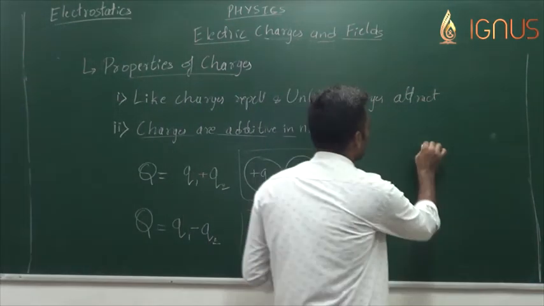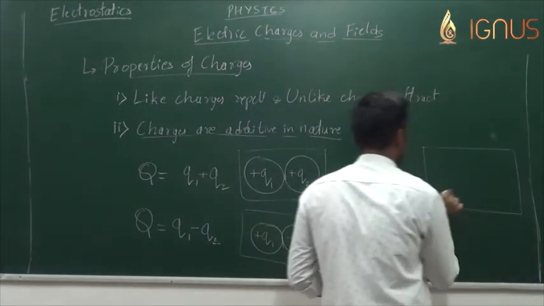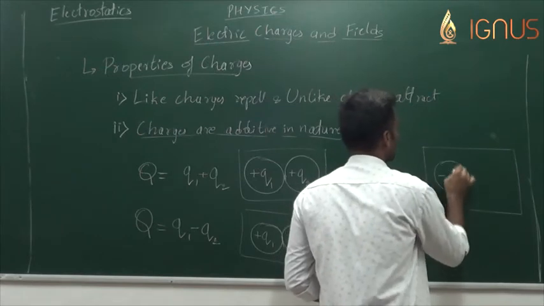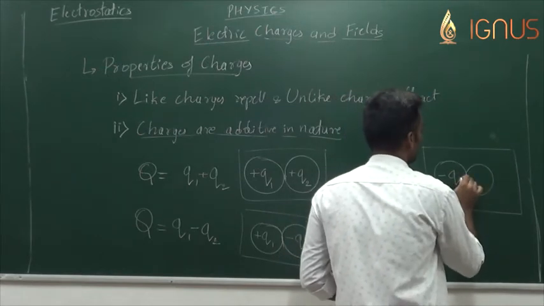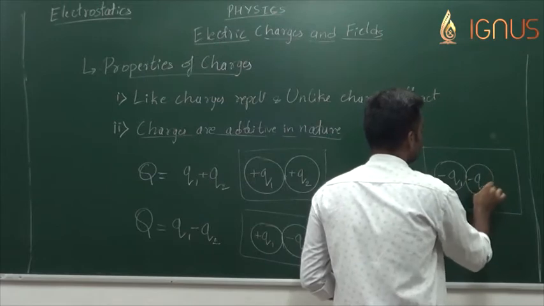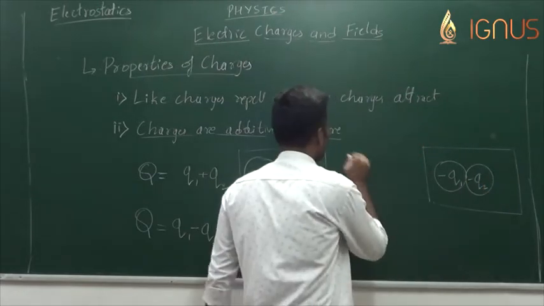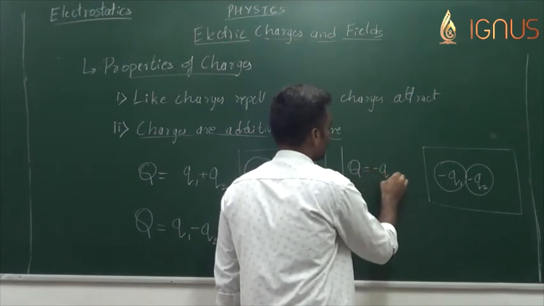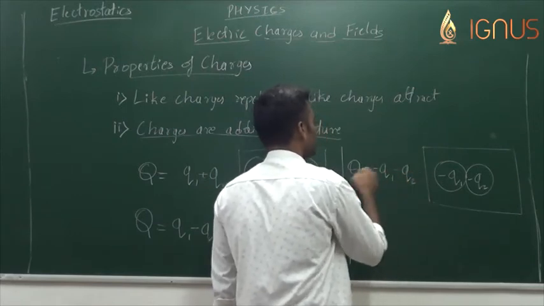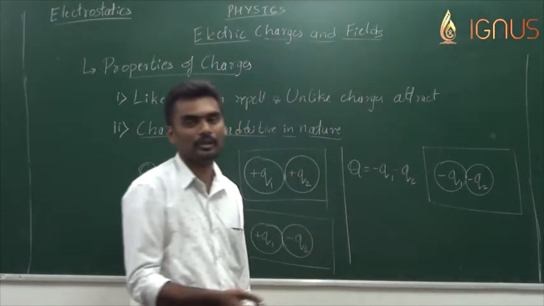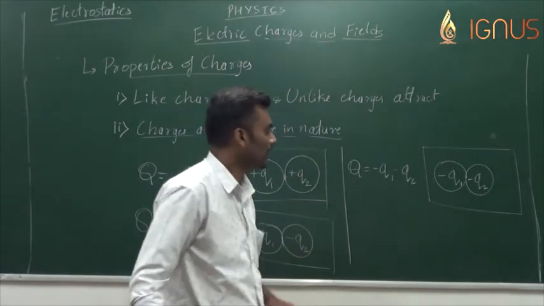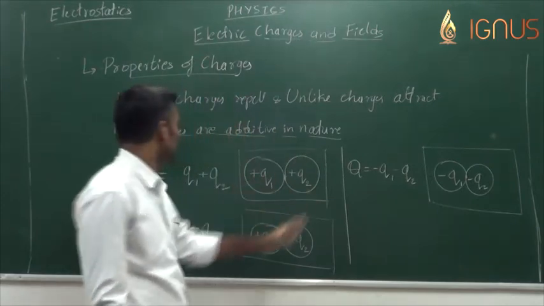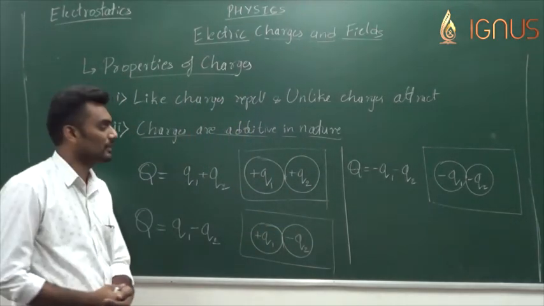Similarly, when we have two negative charged bodies, say minus q1 and minus q2, brought in contact, they will produce a net charge of minus q1 minus q2. So the final net charge would obviously be negative itself, and that is how charges add up with each other.